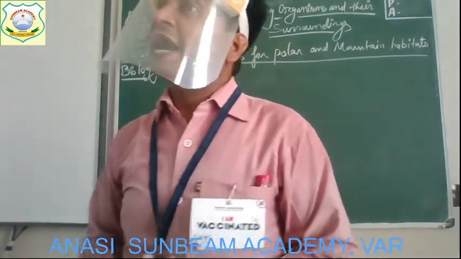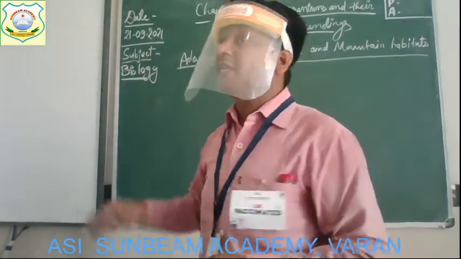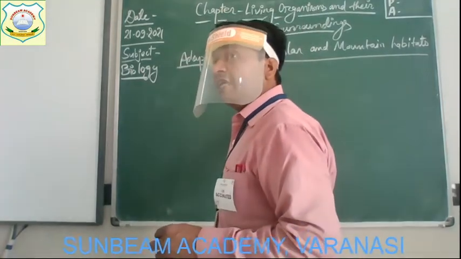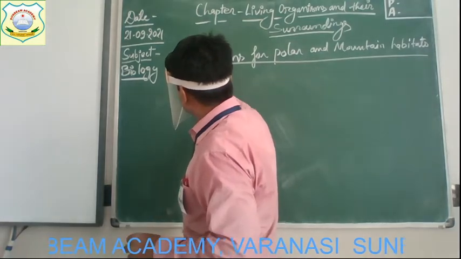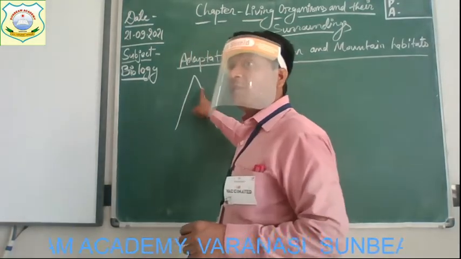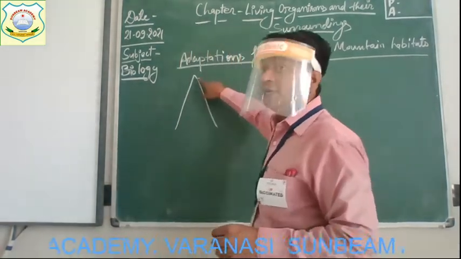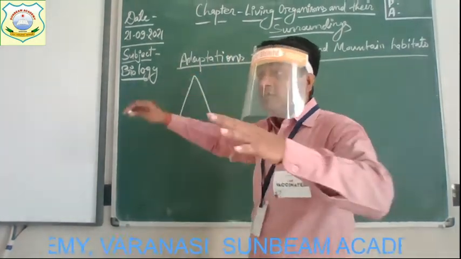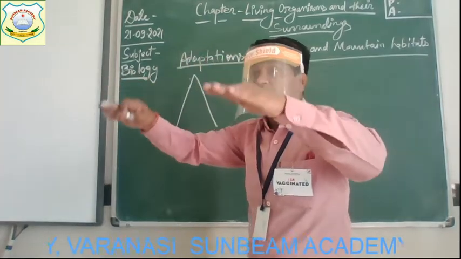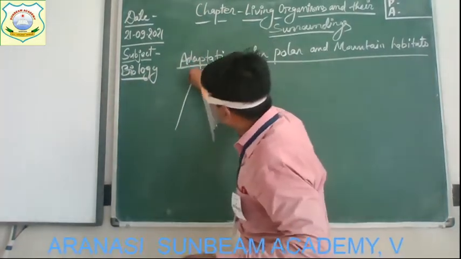And just like in animals, how do the plants adapt in this habitat? They have a cone shape. The shape of the trees and plants is like a cone, pointed at the top. So when snowfall occurs, snow is not allowed to deposit on it. All the snow falls down.